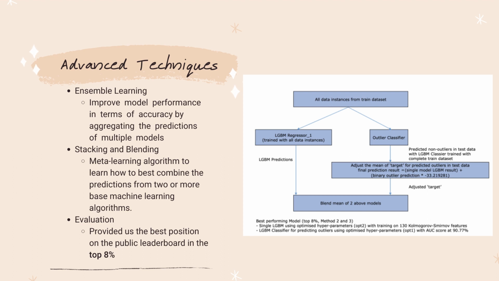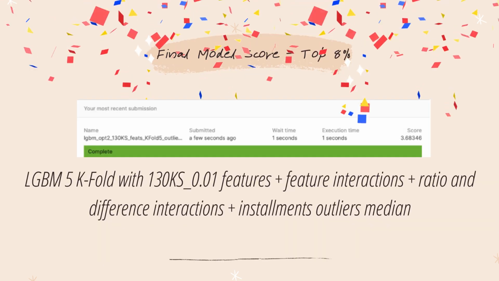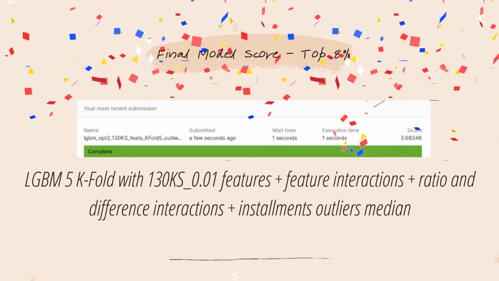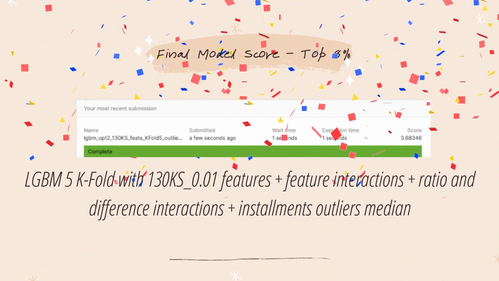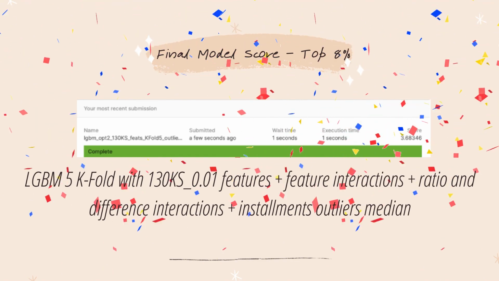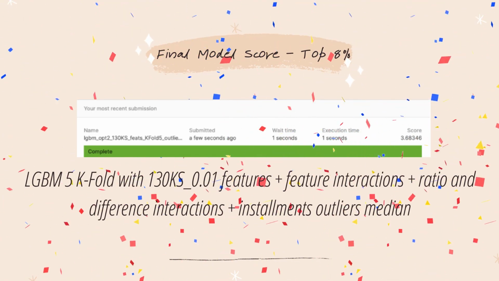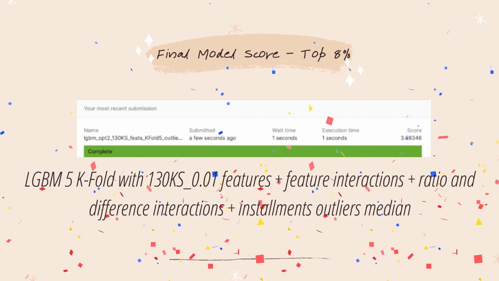And the formula that was achieved in the end was that the final result is equal to the single LGBM model prediction minus the binary outlier prediction times 33.219281. This stacked model provided us with the best position on the public leaderboard in the top 8%. Other versions of the stacked implementations were inferior as compared to the single LGBM model that was constructed and optimized.